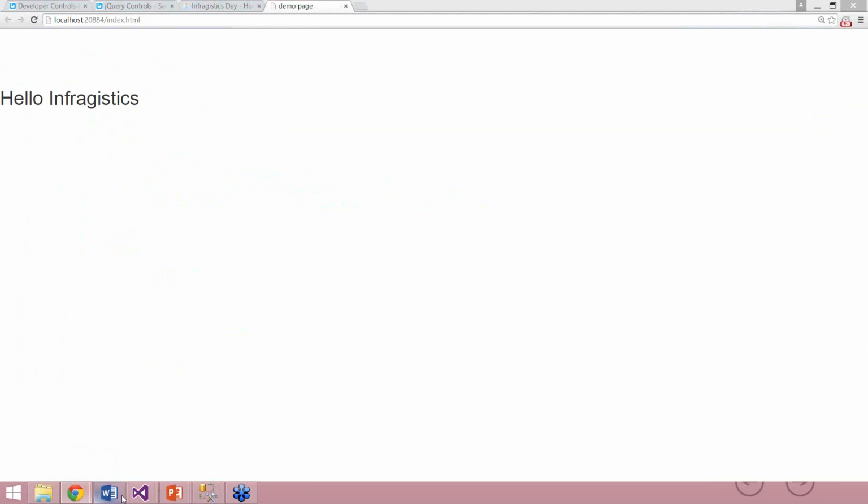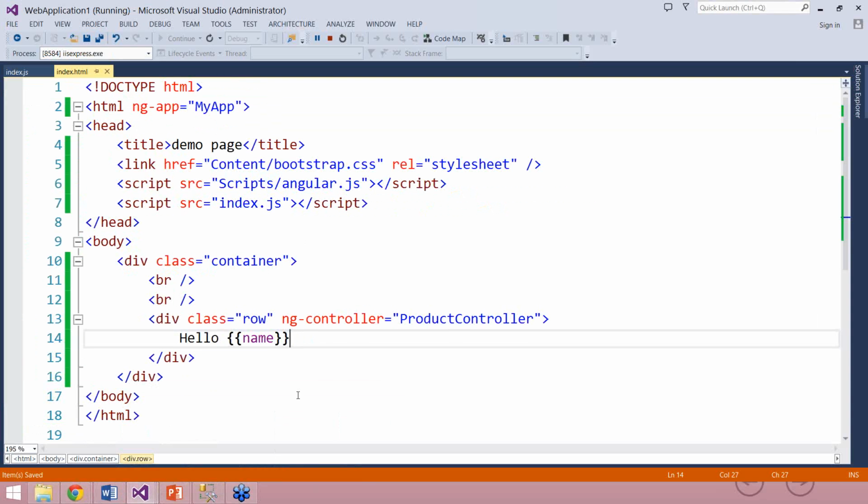The message you can take from this demo is that the controller is very important. A controller is a JavaScript function in AngularJS which is used to pass the data and behavior, or the business logic, to your views. Okay, so let us go ahead here again in the web application and make a more complex demo, and then we'll come to the theory again.